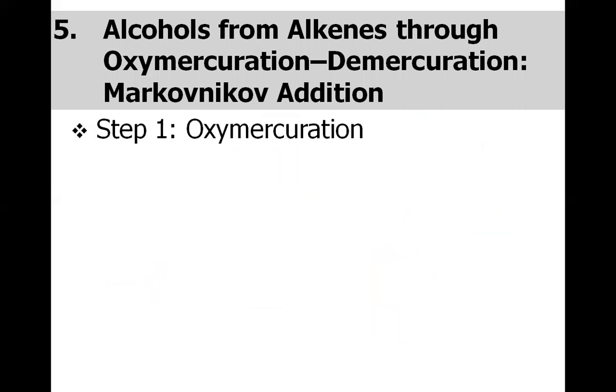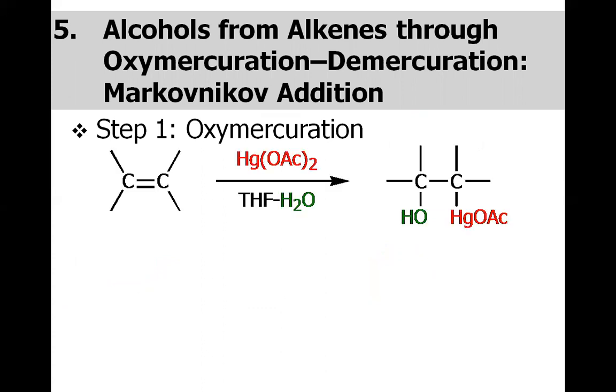There is another way to hydrate the alkene rather than adding water and acid, and the process is called oxymercuration-demercuration. We will discuss the steps, then the mechanism, and then the utility. Why do we bother using this expensive mercury compound when we have a very cheap source of acid to hydrate the same alkene? Obviously, it must have some extra benefit as compared to using ordinary acid.